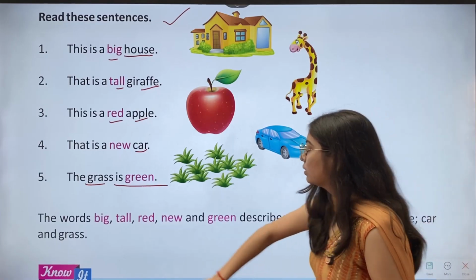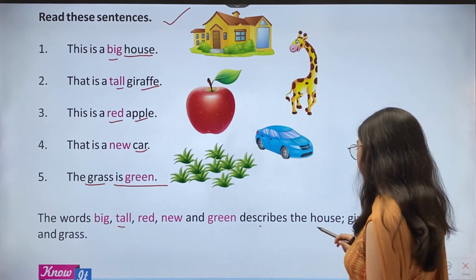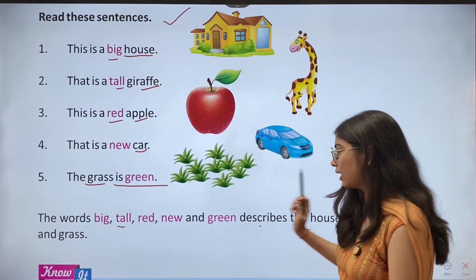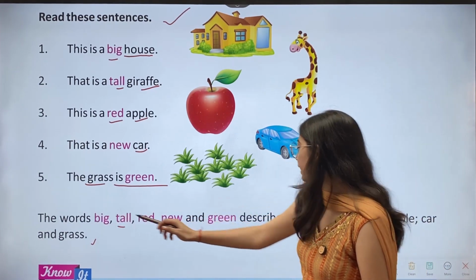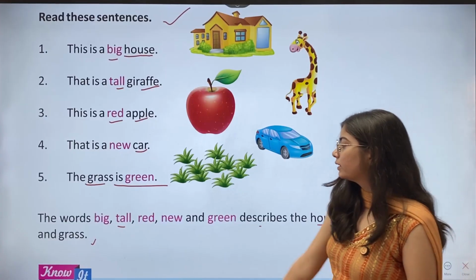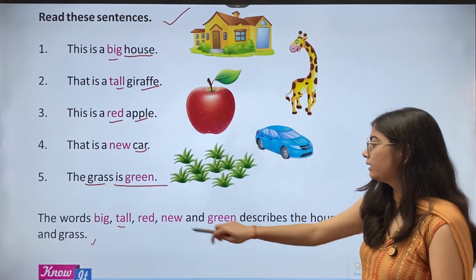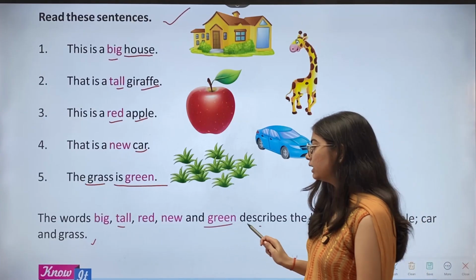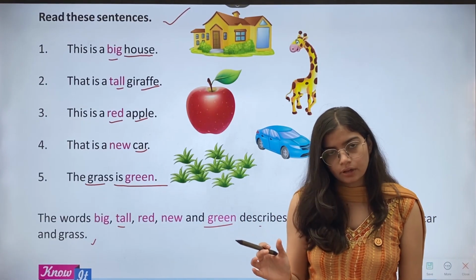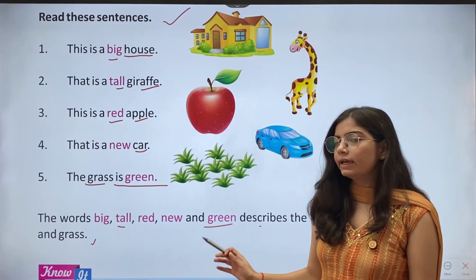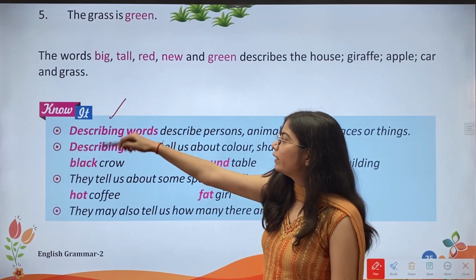Right? Now, the words big, tall, red, new and green describe the house, giraffe, apple, car and grass. ये जो सारे words थे, big जो है वो house को describe कर रहा है, tall giraffe को describe कर रहा है, red apple को describe कर रहा है, new car को describe कर रहा है और green grass को describe कर रहा है. Okay. So इसलिए हम उन सबको adjectives कहते हैं. Then we have know it.